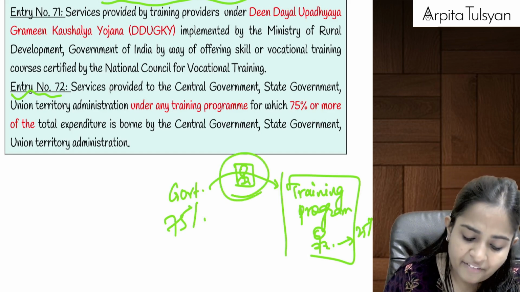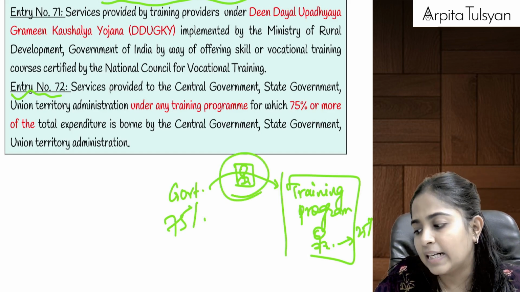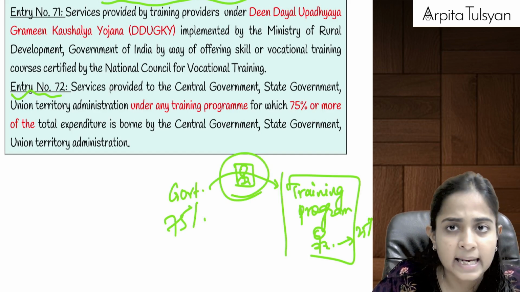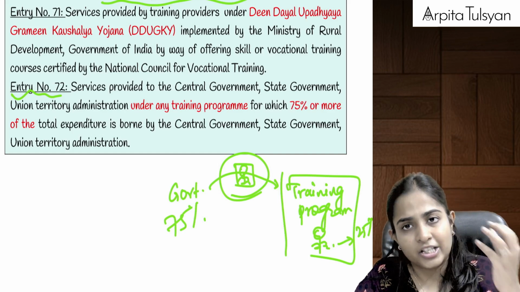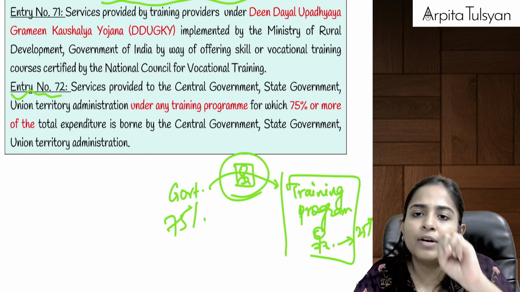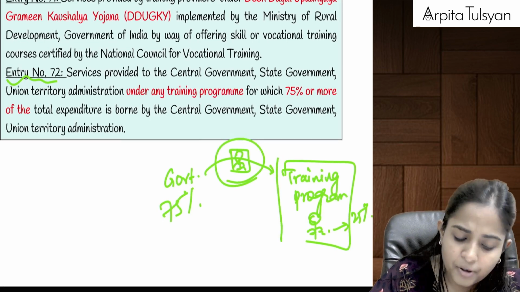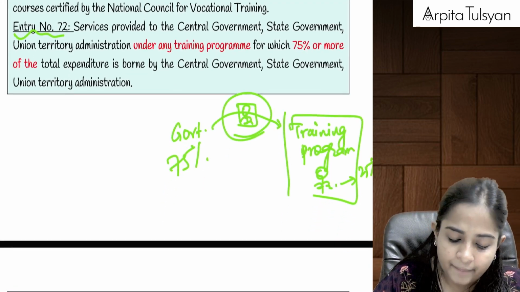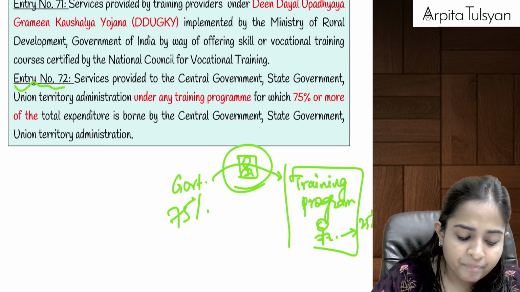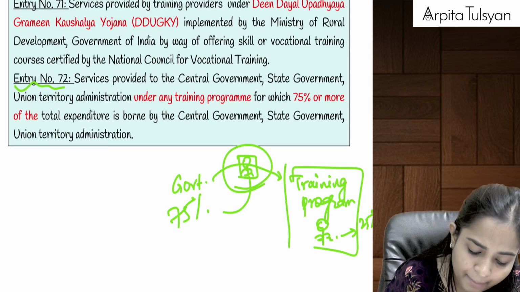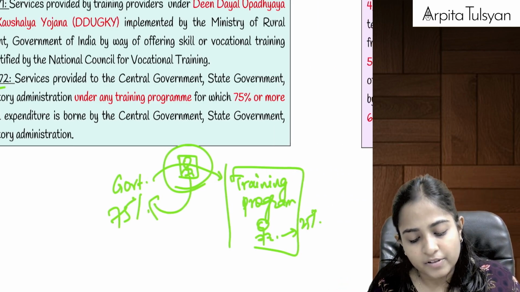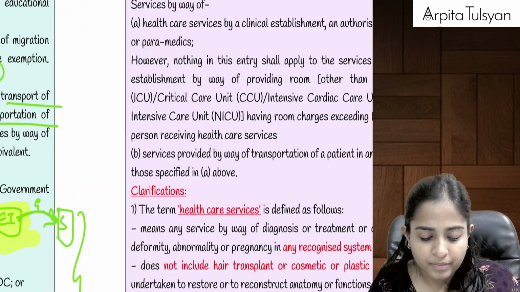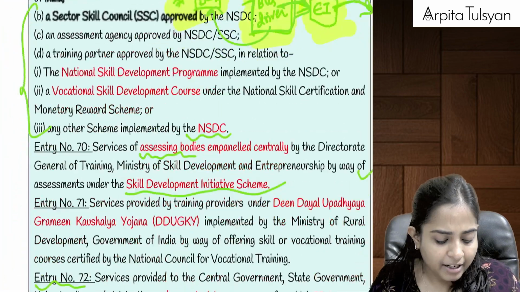So if at least 75% expenditure is borne by the government, means it is a government sponsored scheme where I am providing the training services, I will get full consideration. 75% I will get it from the government, 25% I am going to get it from the person to whom I am going to provide the training. Then such services which I am providing to the government, such services will be totally exempted from GST. Are you clear till here?